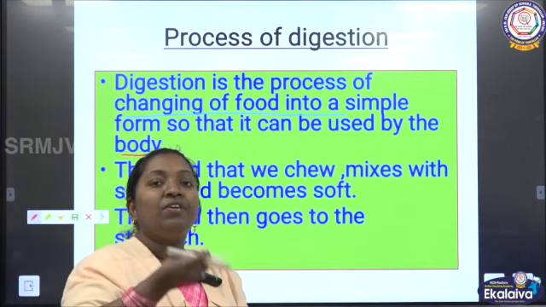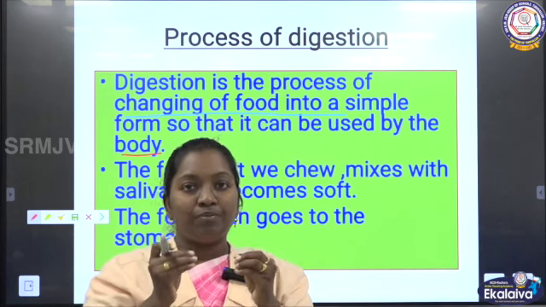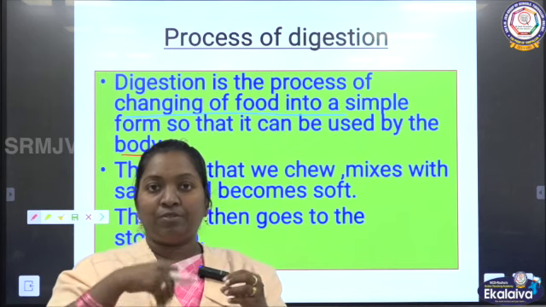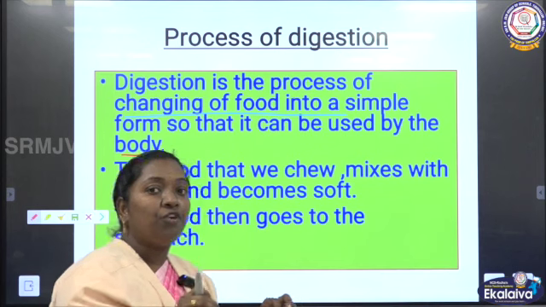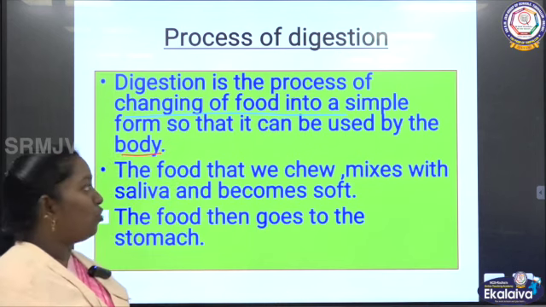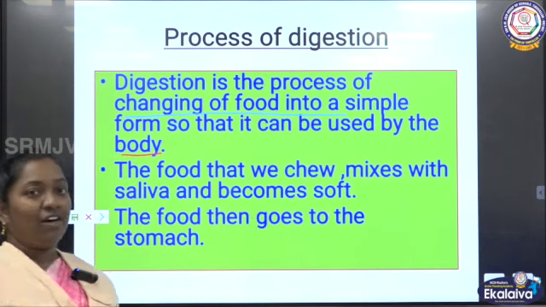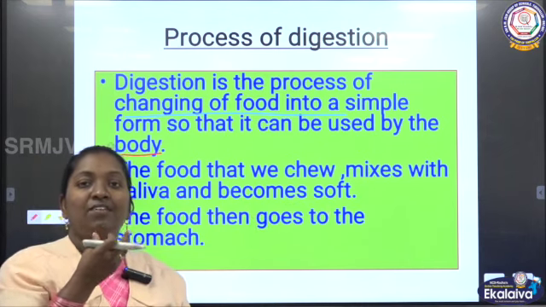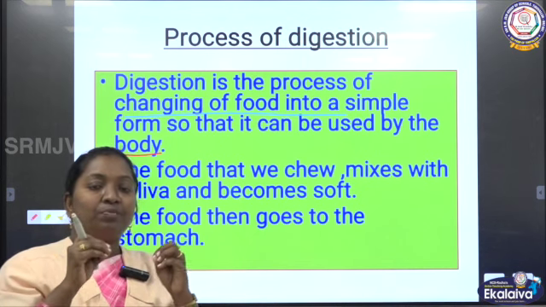While we eat food, we will not completely chew it with the teeth, isn't it? So some food particles will be swallowed without chewing. Those particles are made into simpler form by the digestion process. Then the food that we chew mixes with saliva. In general, the saliva is secreted in our mouth, so the food particles get wet, then become soft.